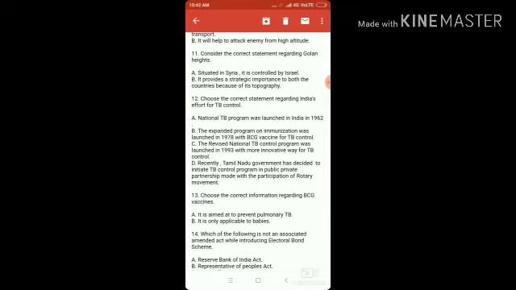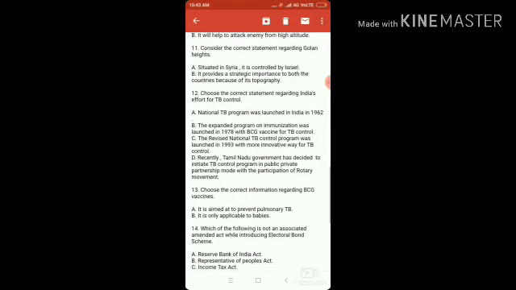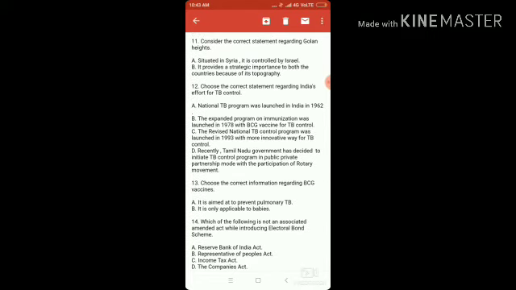Question number 11. Consider the correct statement regarding Golan Heights. Option A, situated in Syria, it is controlled by Israel. Of course, correct. Israel has snatched this from Syria way back in the 1960s. Option B, it provides strategic importance to both the countries because of its topography.